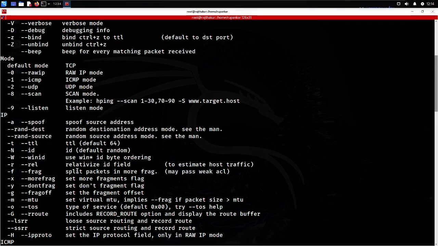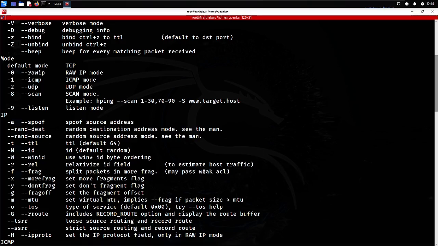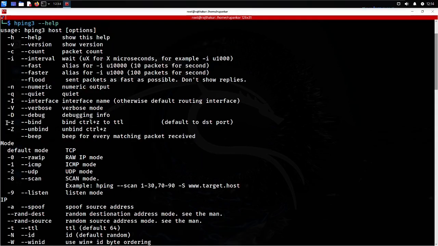-f you can use to split the packet into more fragments, and may pass the weak acknowledgement. If there is some firewall installed there, then you can use the -f parameter to split the packets into more fragmented parts, and then it will bypass those firewalls also. -z parameter for binding, capital Z for unbinding, then --quiet for quiet, and --flood to send the packets as fast as possible, and it basically doesn't show the replies at that time.